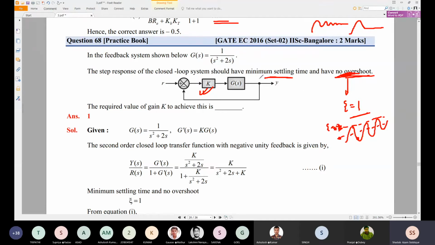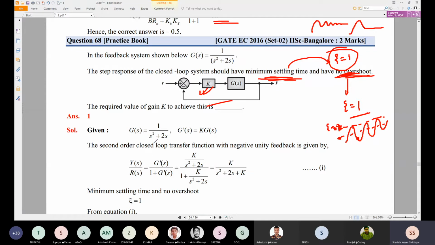But to have minimum settling time, the response must settle down. So minimum settling time and no overshoot occur at zeta equal to 1. This is the condition.